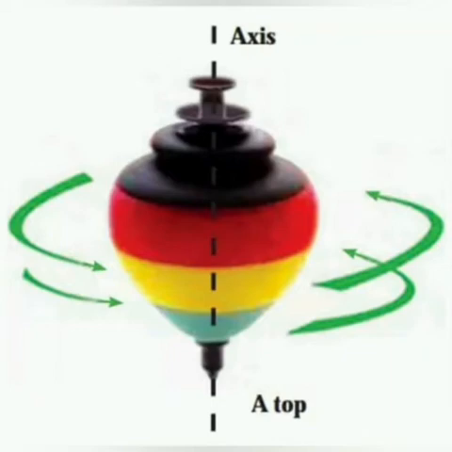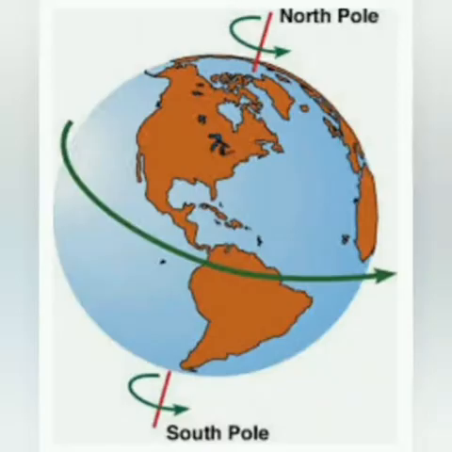Look at the screen, students. You can see an imaginary line around which the top spins. That is the axis of the top. Same like top, the earth also rotates around its axis. You can see on the top we are having North Pole, and at the bottom we are having South Pole. And the earth rotates around its axis from west to east.